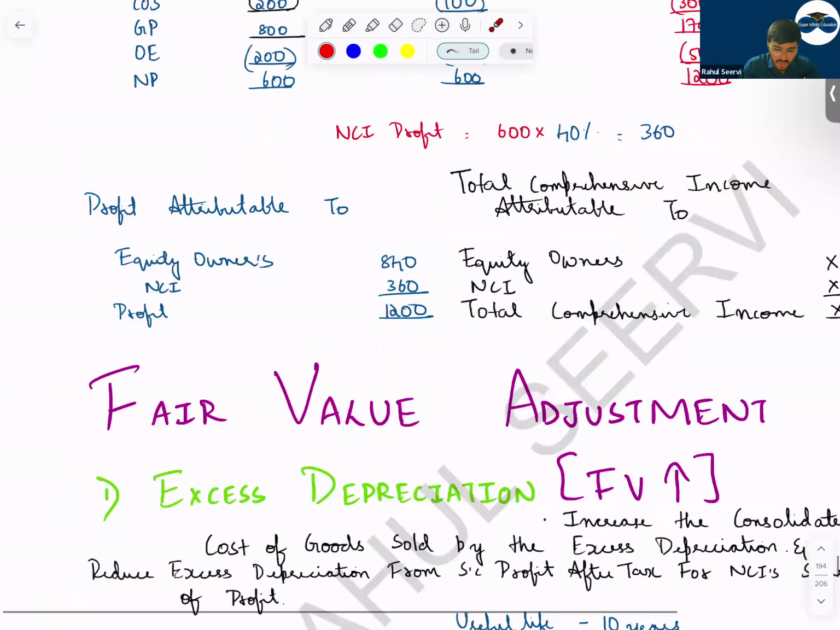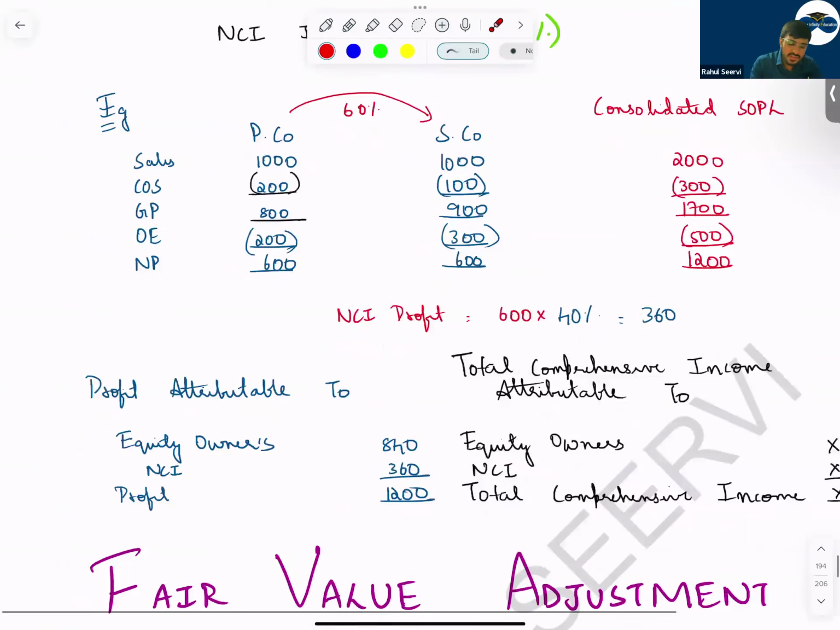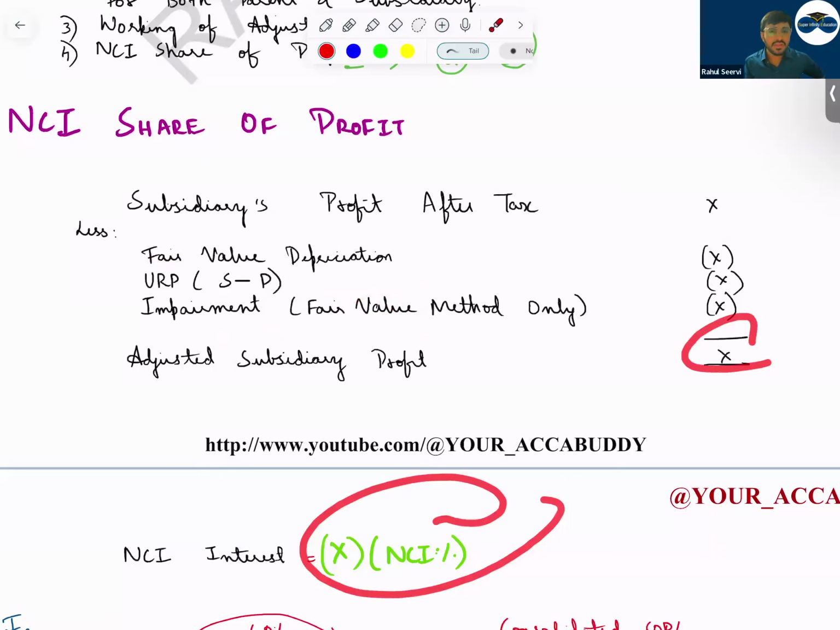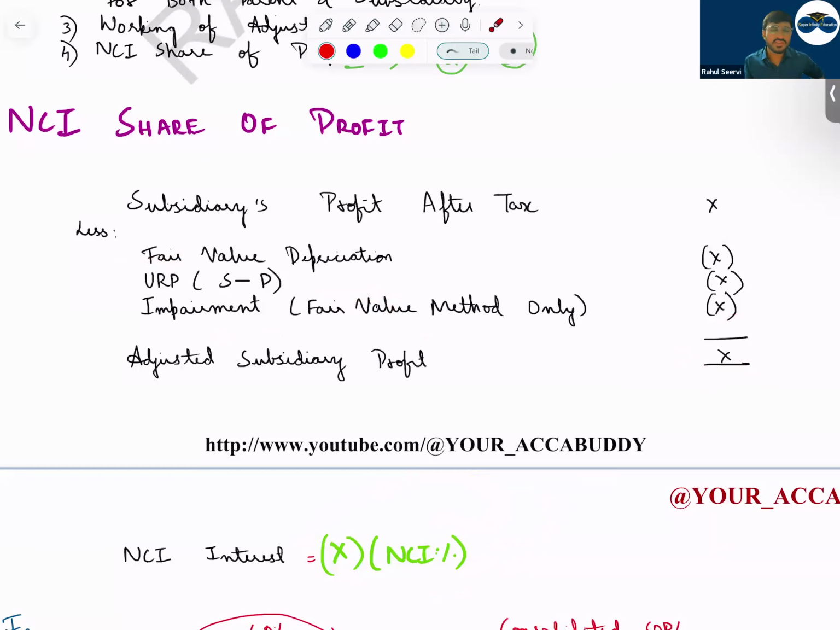So this is done. Now see, how do we calculate the NCI share? What do you do normally? We take the subsidiary's profit after tax. Then we deduct adjustments like fair value depreciation, saving if there is any, URP, impairment. Then we calculate the value, and we multiply this value with the NCI percentage. We get the NCI share of profit.